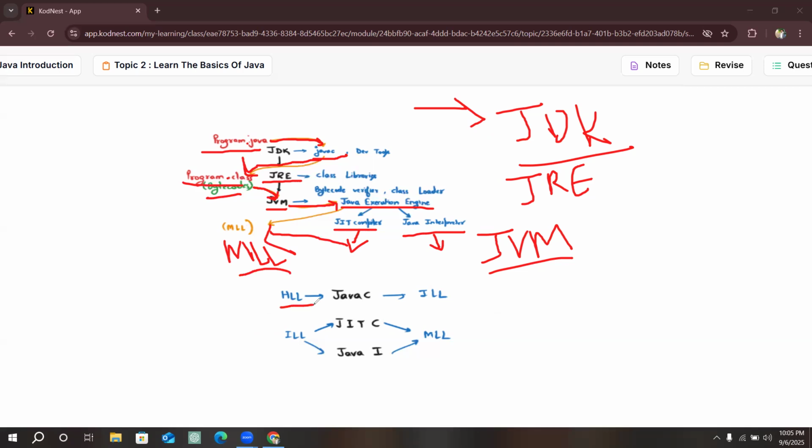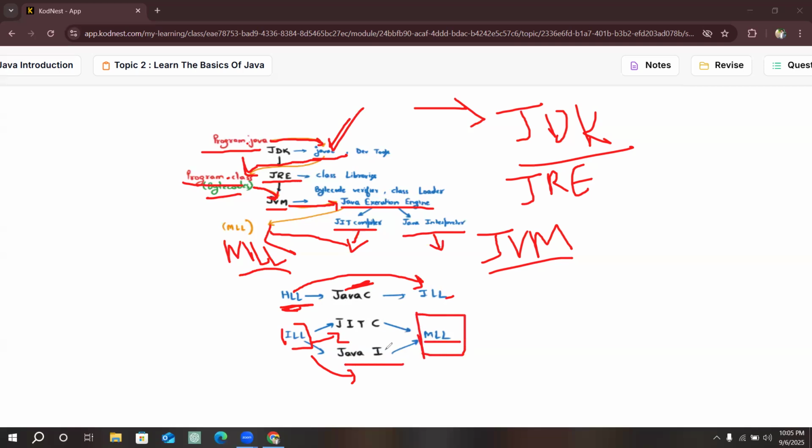So the high level language is converted to the intermediate level language using the Java compiler. Then this intermediate level language can be converted in two ways: by the Java compiler or the Java interpreter, to machine level language.